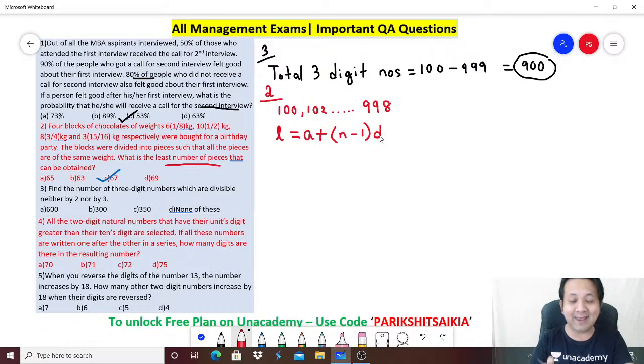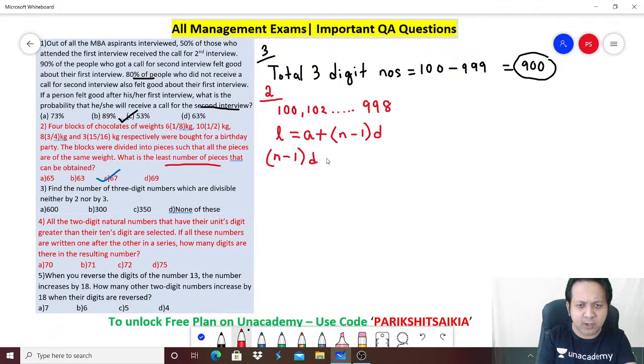This is how you find the nth term of an arithmetic progression. The nth term can also be the last term. So can I say (n minus 1) into d will be equal to L minus A? Yes. Implies n is equal to (L minus A) divided by d, plus 1. So that's how you can find out the number of terms.